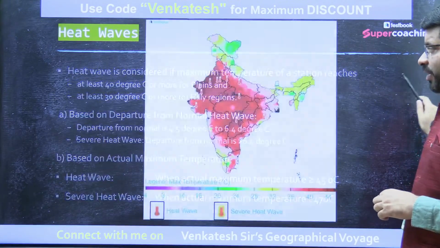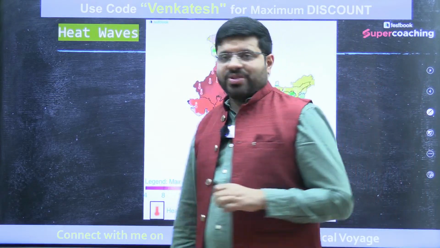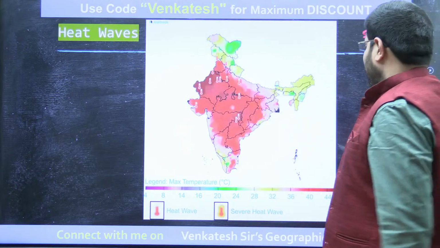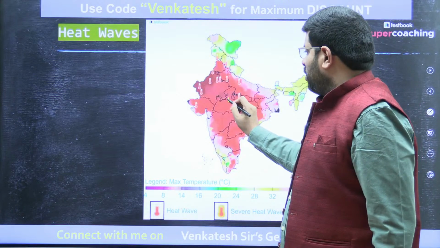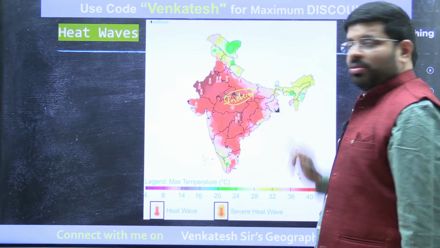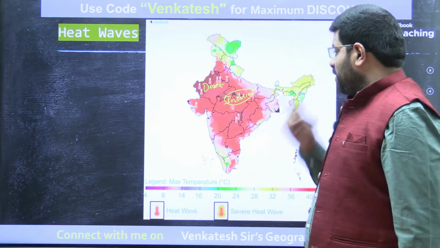Then moving further, which are the areas which are very well known for heat waves in India? Definitely the plains, the desert, the interior areas. You see, this is the interior region which is away from the ocean. This is a desert. These are the plains.